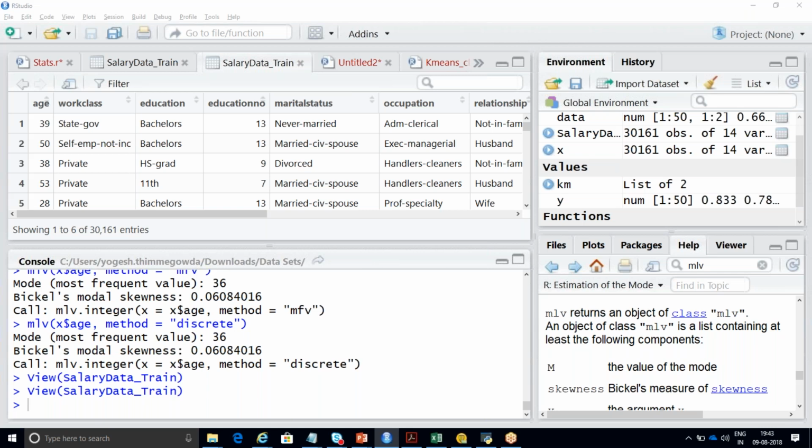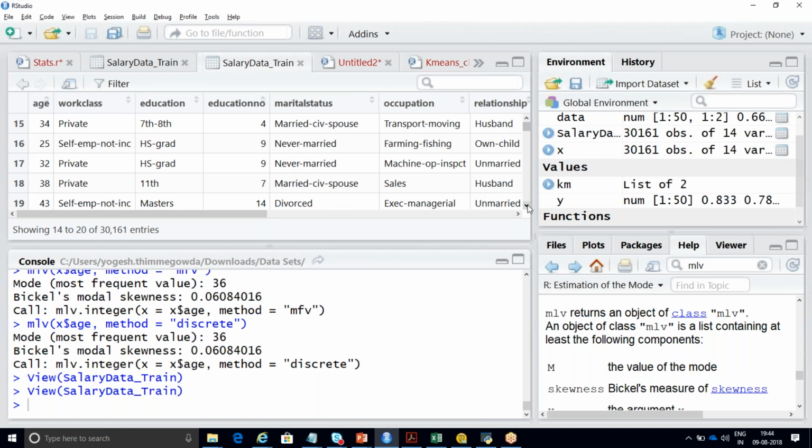Okay, so let me just take an example of this column called education. So there is bachelor's, HS grad, 11th, bachelor's, 9th, master degree. Let me just take work class like state government, private, some self-employment not included or something like this, private, federal government, private. So let me just try to calculate the mode for this column called work class.